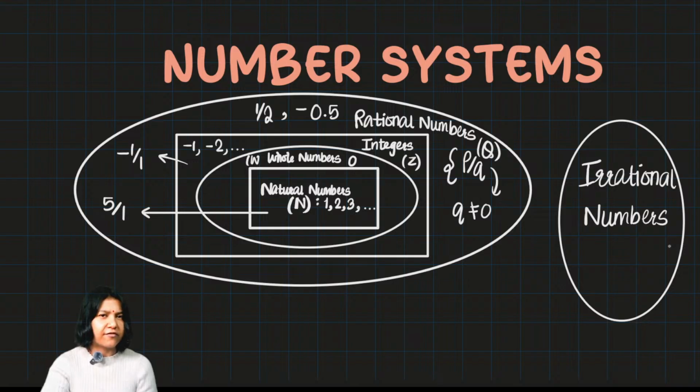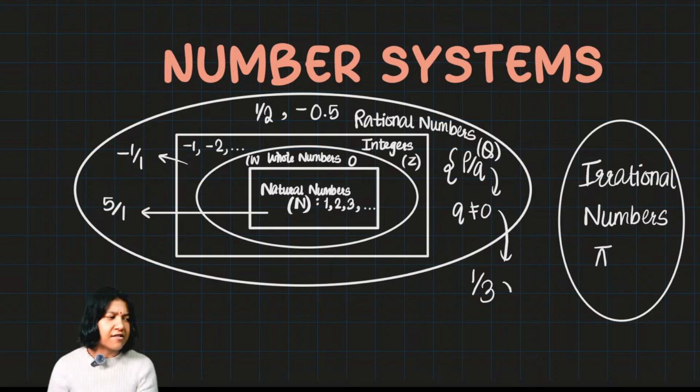So what are these numbers now? Think of them. Numbers like pi, for example. Pi is one value which is not a fixed number, or the kind of decimal you get is never terminating, and not only does it not terminate, it does not repeat the value as well. So I'm going to tell you one thing. Rational numbers, if you take the example of 1 by 3, 3 is a kind of weird number, because if you divide by 3, you really cannot divide it into a fixed value.